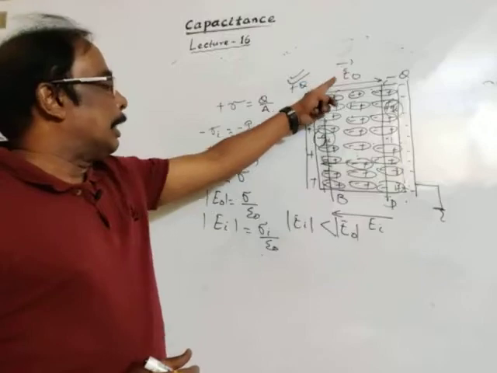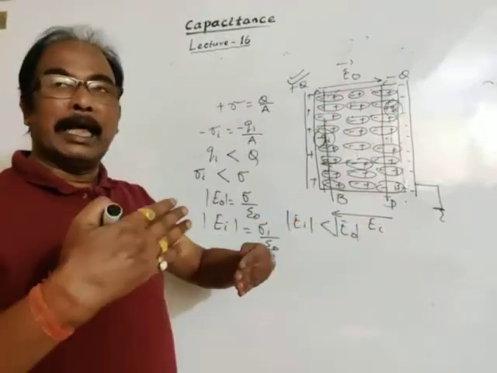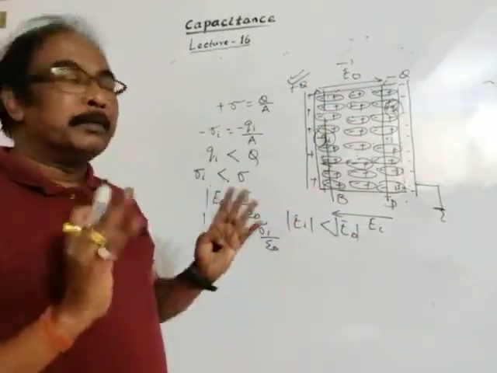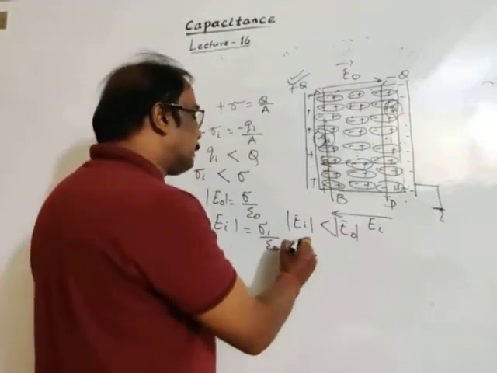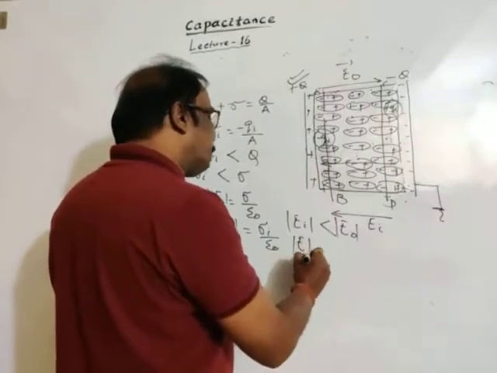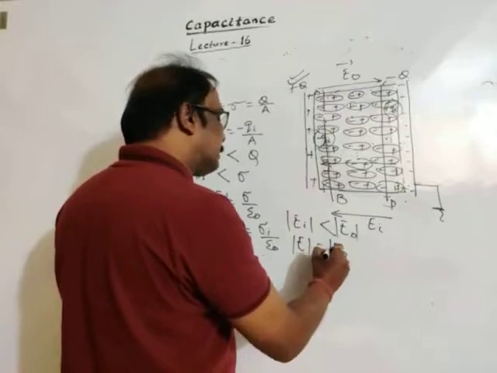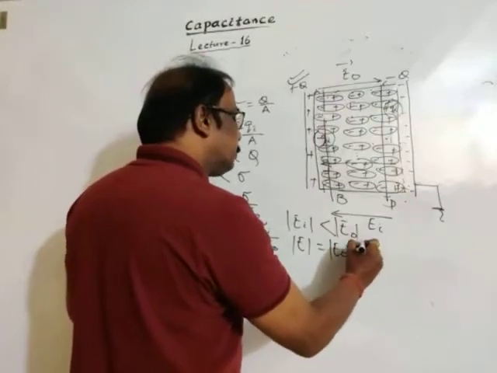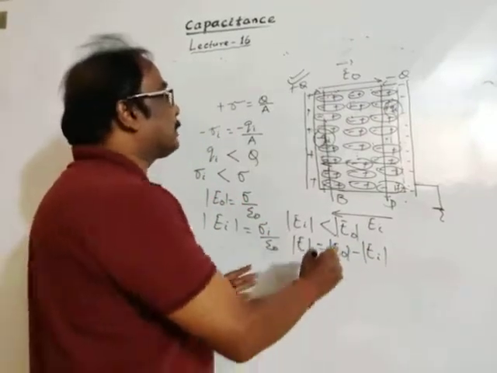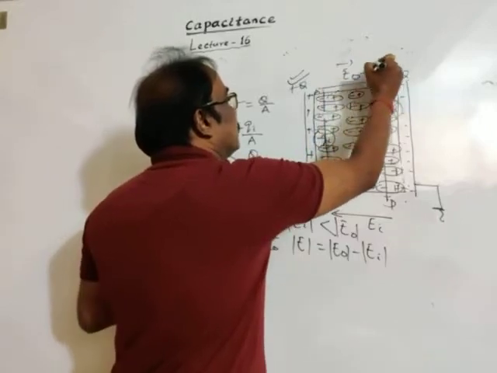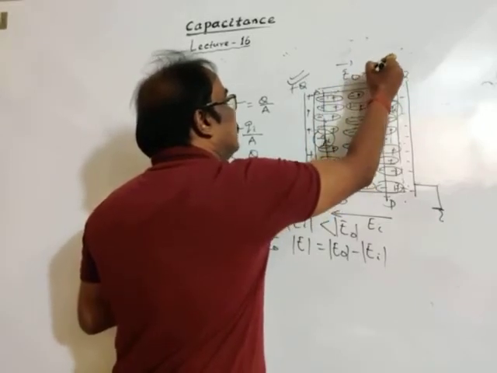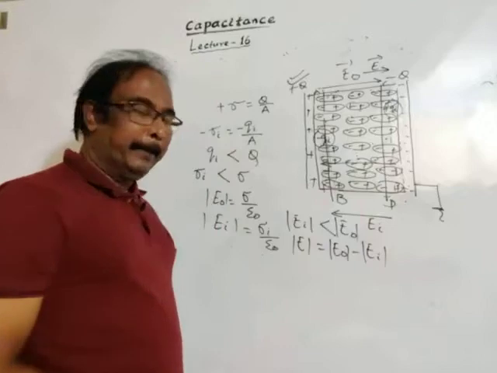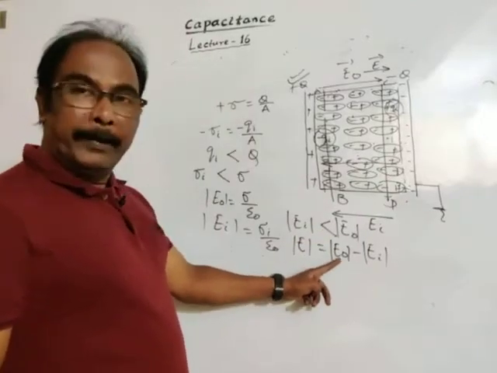Thus the angle between them is 180 degrees, they are oppositely directed, so the magnitude of the resultant electric field is E naught minus the induced electric field, and the direction is along the original electric field. Direction is along the greater vector.